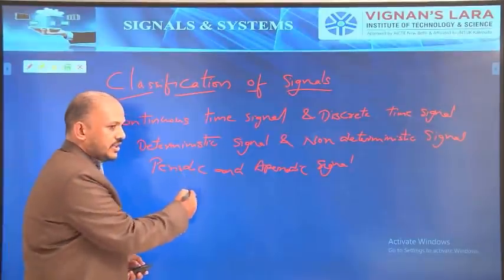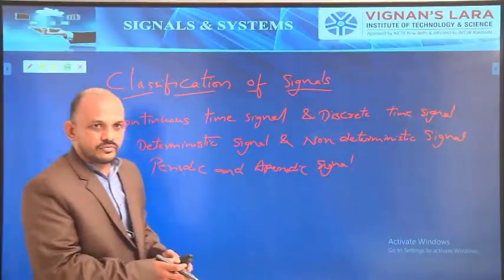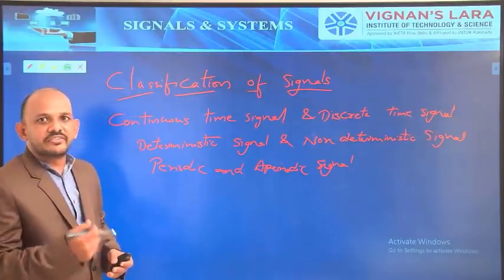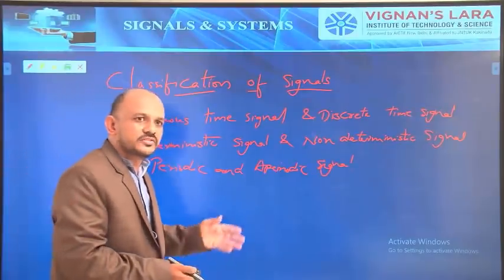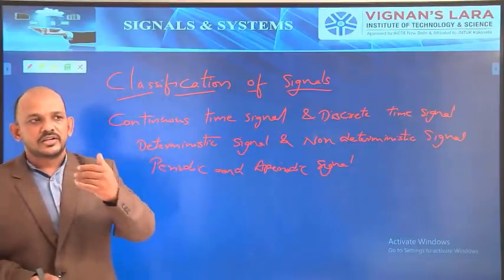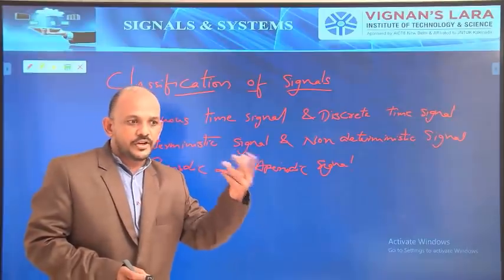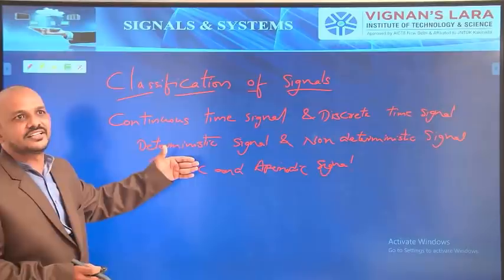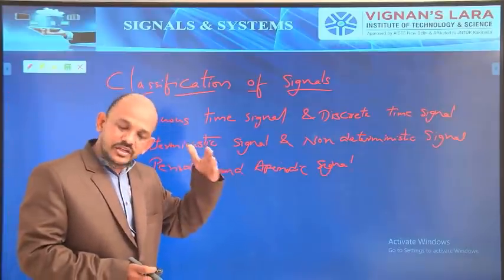Finally, where I stopped, we have to verify whether a signal is periodic or not. They will give a signal. These problems will come in the exam, like they will give a problem such as A sin omega t and ask you to find out whether the signal is periodic or not. How you have to find that out, we will see in the next class.